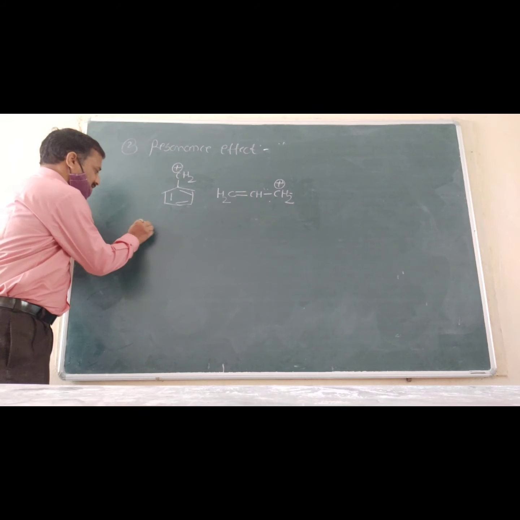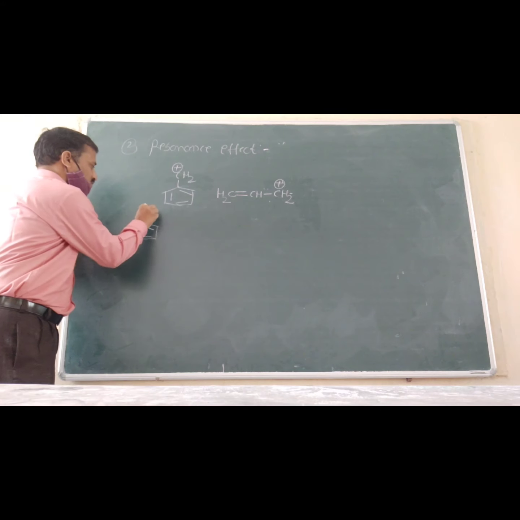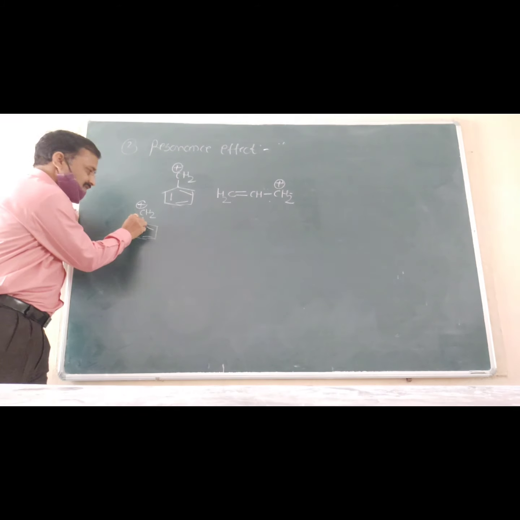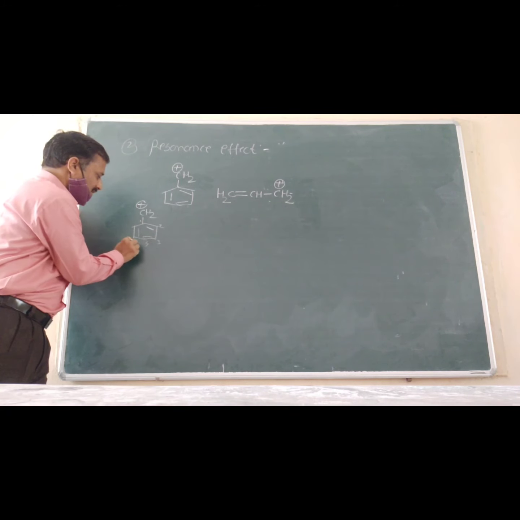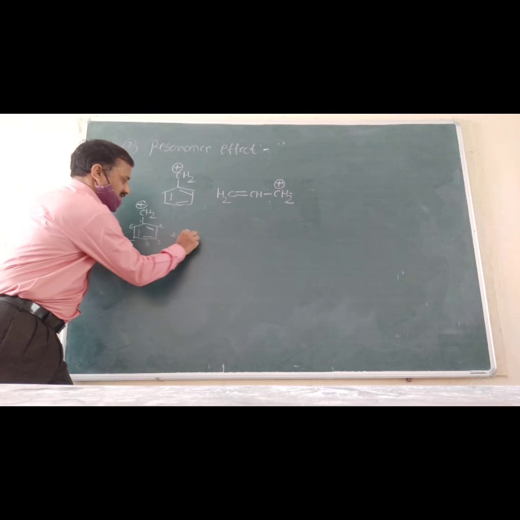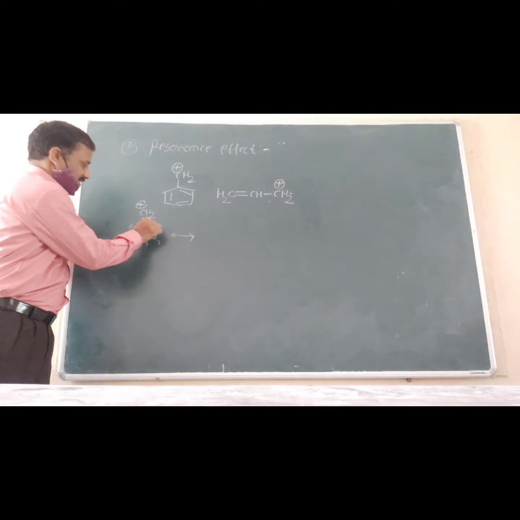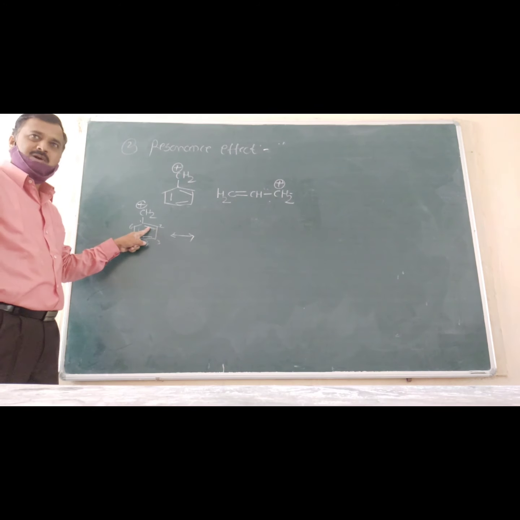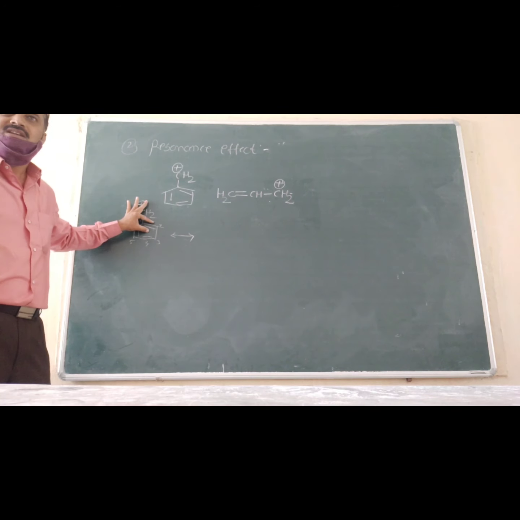See, this is CH2. This carbon is number 1. This is 2, 3, 4, 5, and this is 6. This electron pair, tell me, is this the sigma bond or pi bond? Pi bond. Out of these two bonds, remember, one is a sigma bond and one is a pi bond. If there are 3 bonds between two atoms, then how many sigma and how many pi bonds? One sigma, 2 pi bonds.